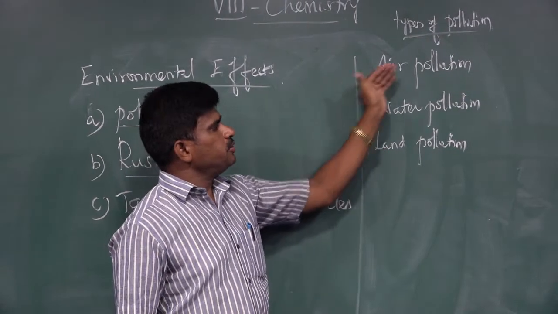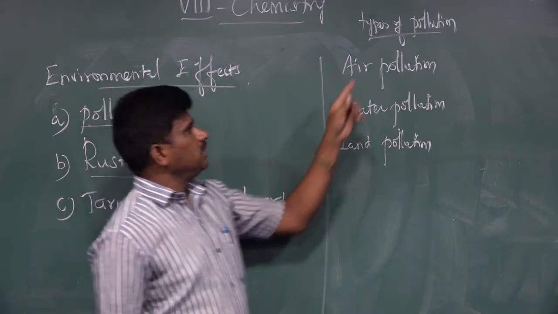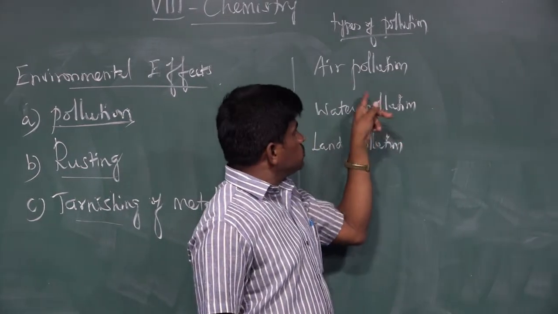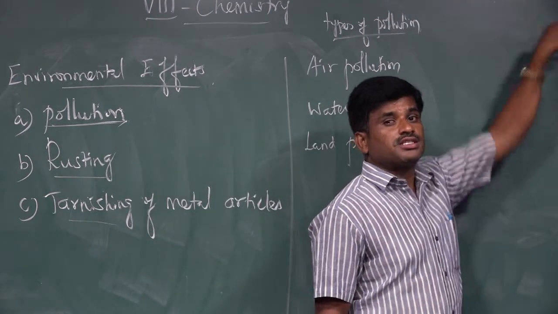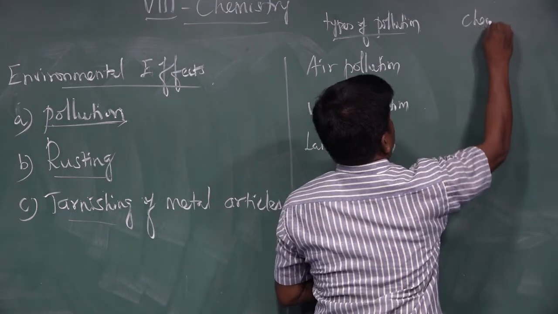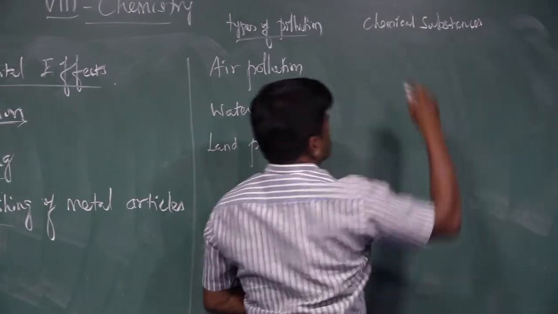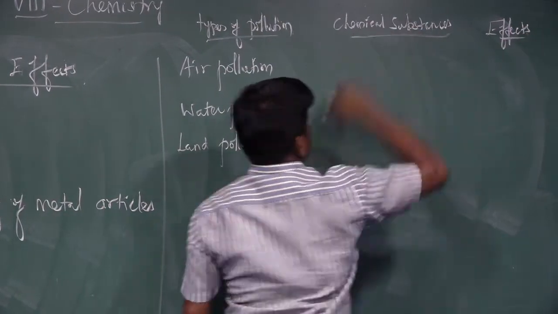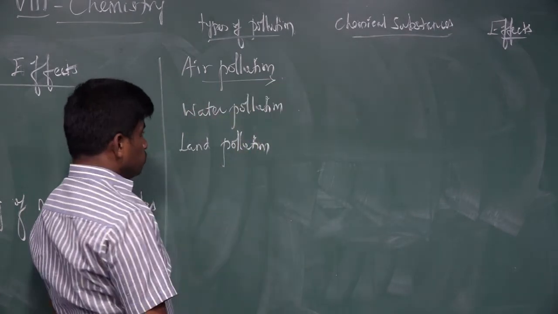In this, we are going to discuss in a table, like a table column. In the types of pollution, let's see what chemical substances are involved in polluting air, water and land, and what effects happen to us because of the chemical substances. Second, we take chemical substances, and third we take what are the effects. Simply we are going to discuss. So the first one, in air pollution, how is air polluted?